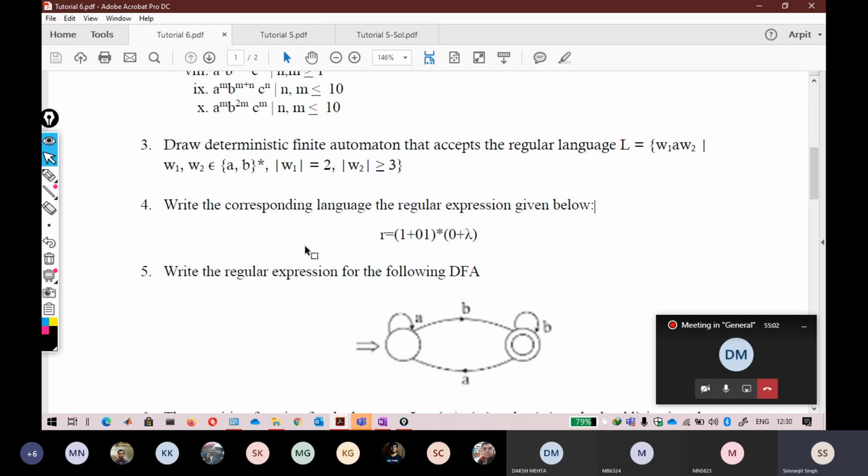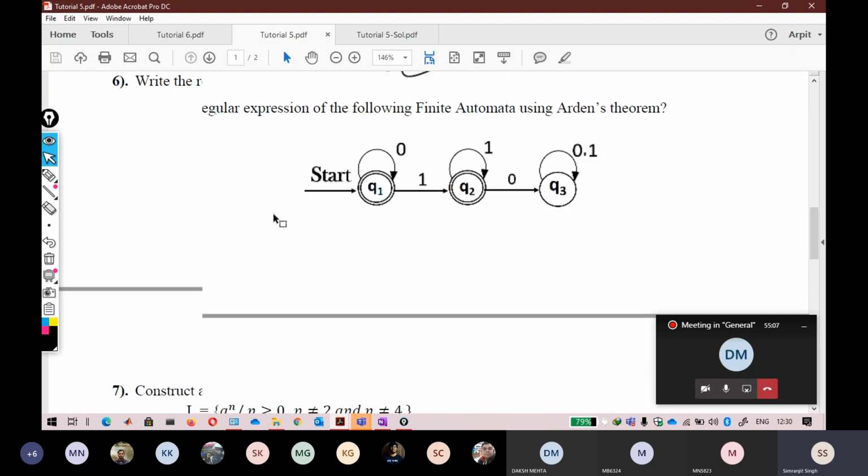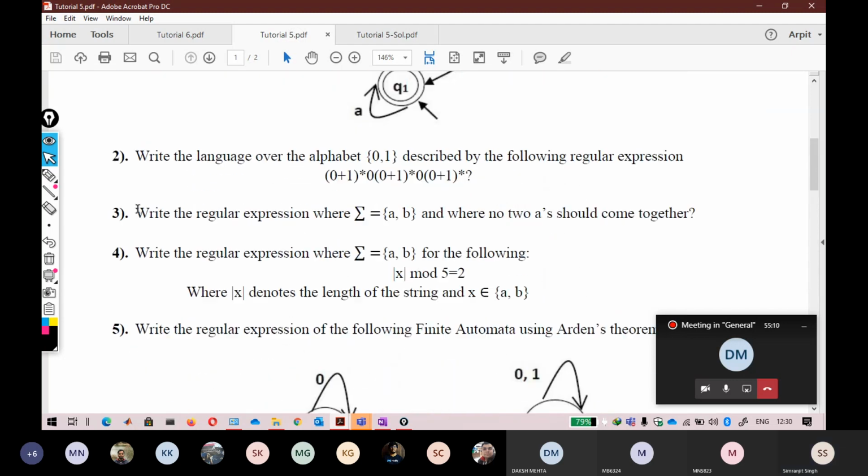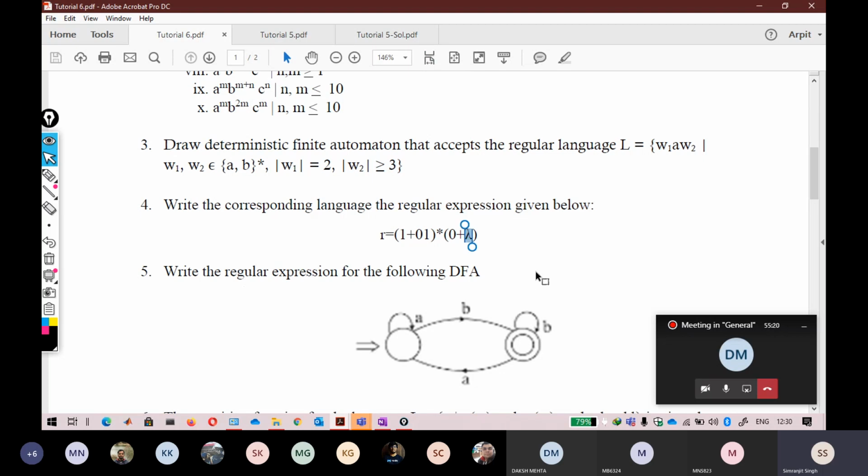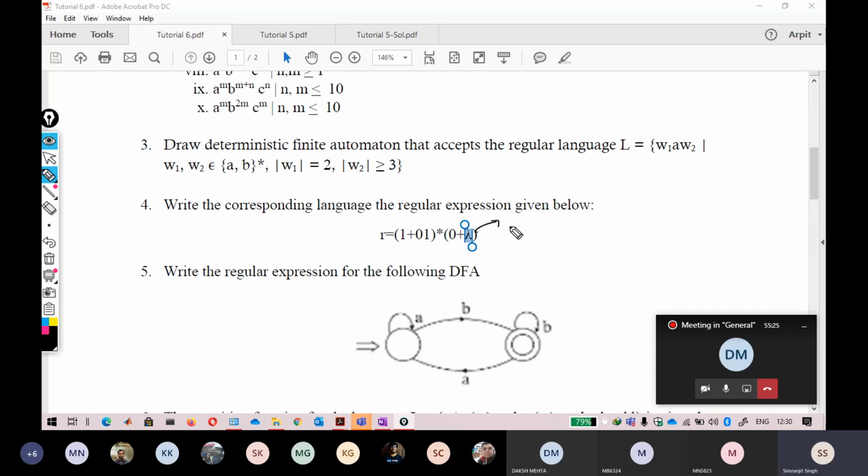Okay, so if you don't remember this, I will take a diversion to this question. Write a regular expression where no two A's should come together. So that is the same expression, and in place of your epsilon here, this is lambda. That is why I have exclusively used lambda. So remember that epsilon or lambda is one and the same thing, and I can use these two interchangeably. Some books use lambda, some books use epsilon.